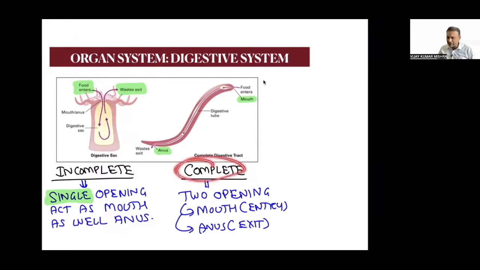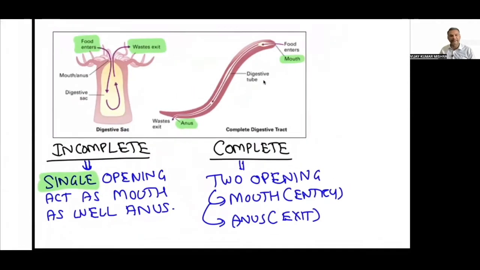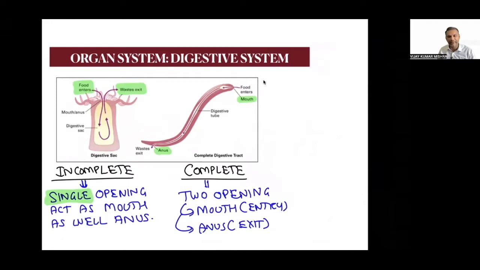Now, when I'm talking about the complete digestive system, there will be two openings. How many openings? There will be two openings. There will be one opening which is the anterior opening called the mouth, and the second opening called the anus. Obviously, food will be entering through the mouth, will be digested along the way, and undigested food will be removed out through the anus. The waste product will be removed out through the anus. Are you getting this diagram? Yes, sir. So there will be two openings, mouth and anus.